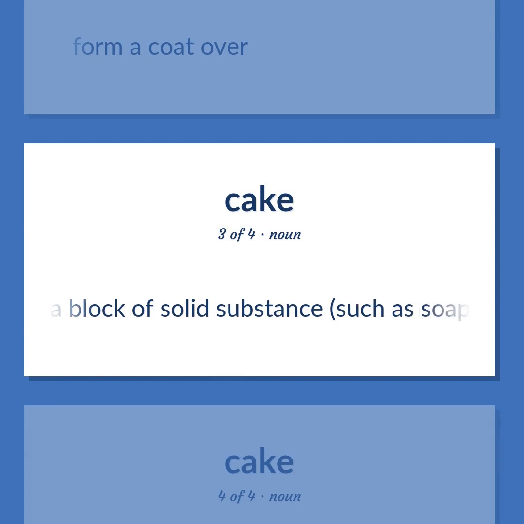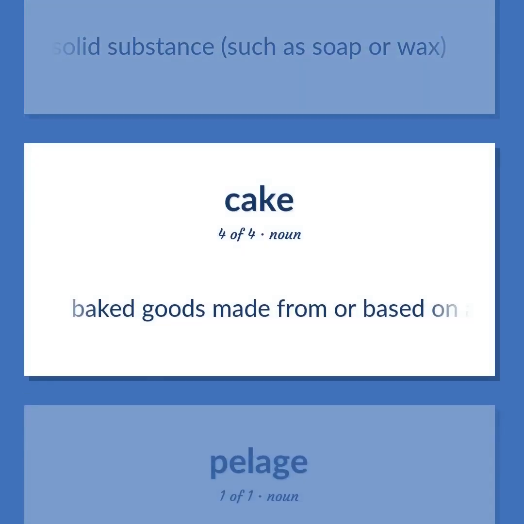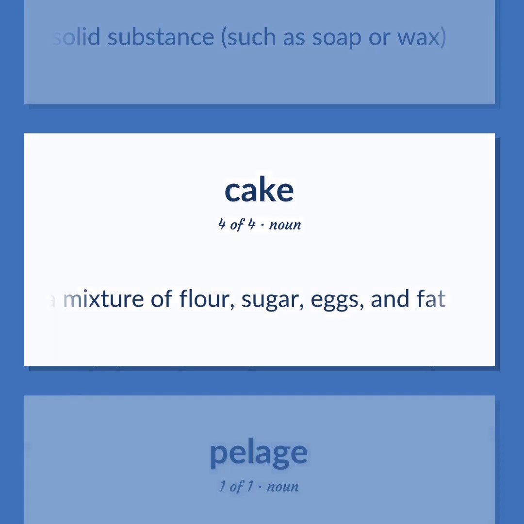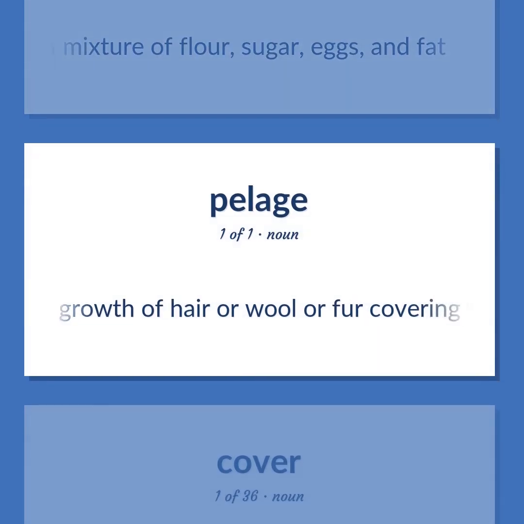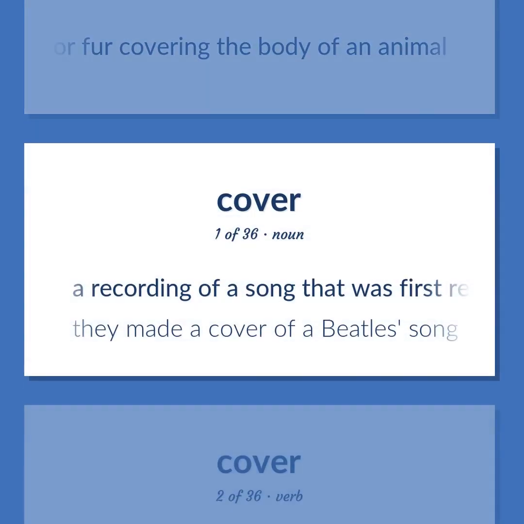A block of solid substance, such as soap or wax. Baked goods made from or based on a mixture of flour, sugar, eggs, and fat. Growth of hair or wool or fur covering the body of an animal. A recording of a song that was first recorded or made popular by somebody else. They made a cover of a Beatles song.